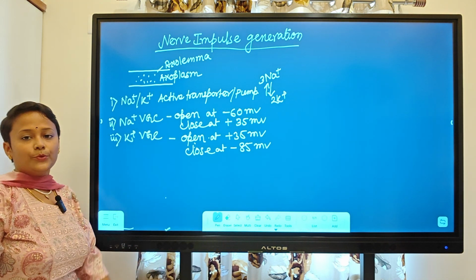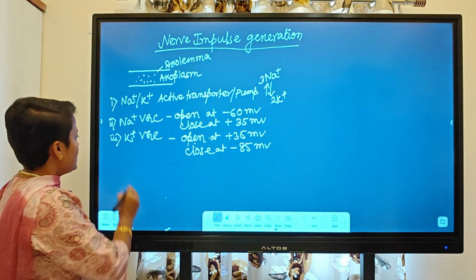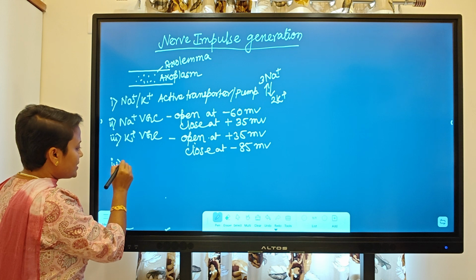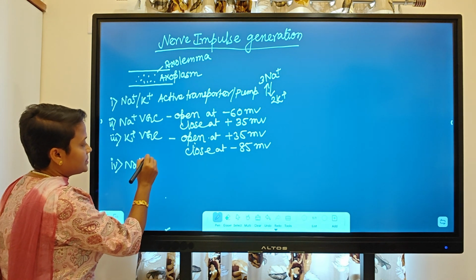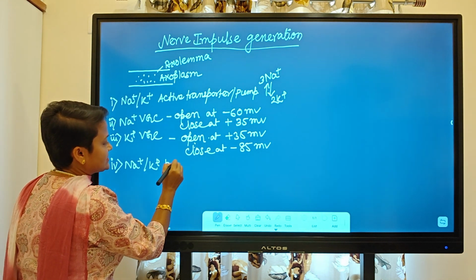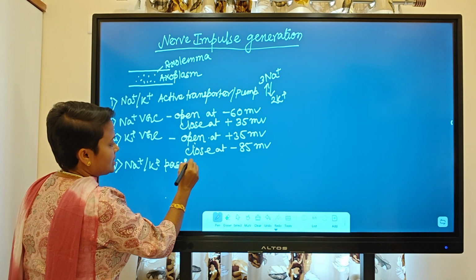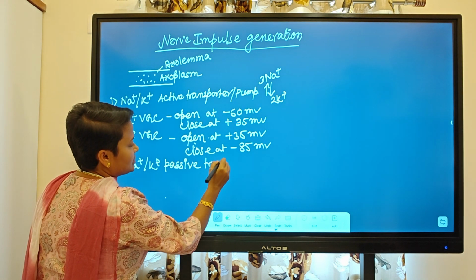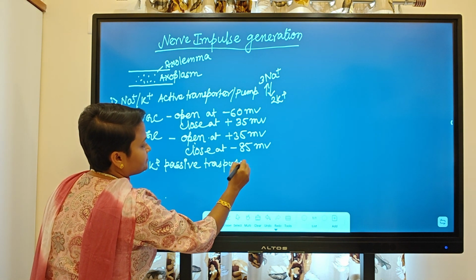Coming to another protein which we need to know about, which is called as sodium potassium passive transporter. Means here transporter.